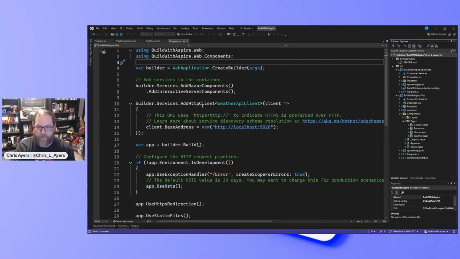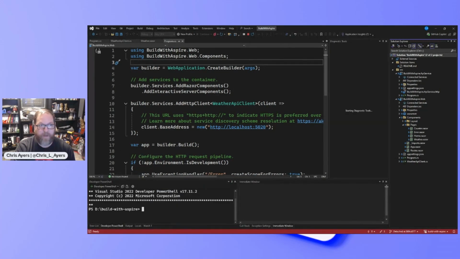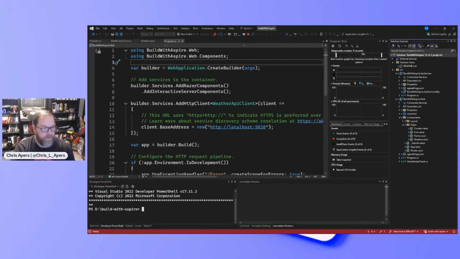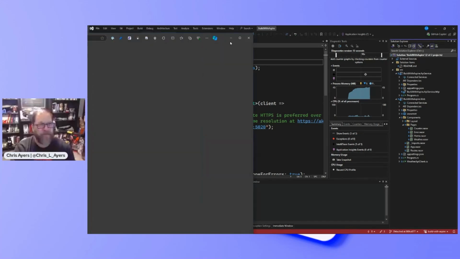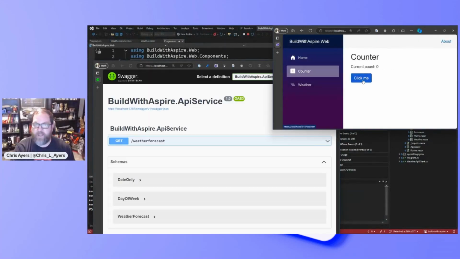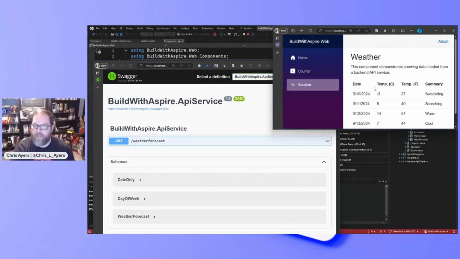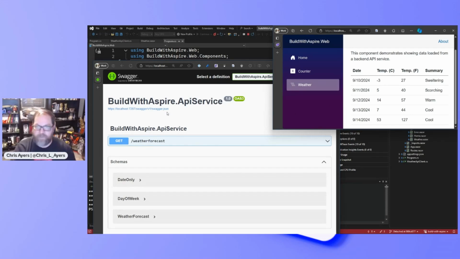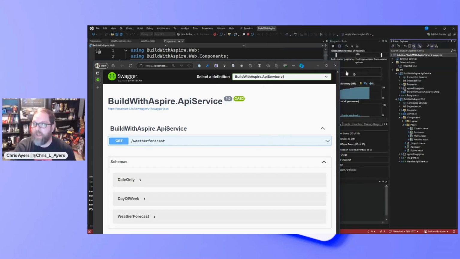Waiting for everything to start up and build. I've got a couple of windows opening up for me and my browser opening up. And this is what I need to do to get everything working and running. And there we go. Here's my application. I've got one here and one here. Not ideal, but I can hit my counter and click on it and I go to my weather and this will call my backend service. So I've got my two pieces of code running and I can invoke it.